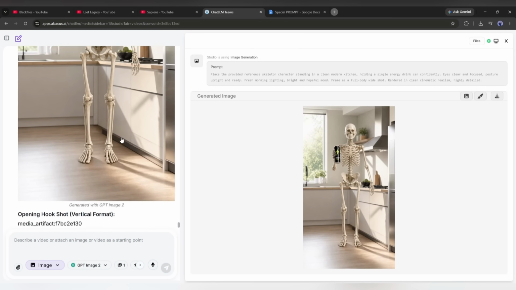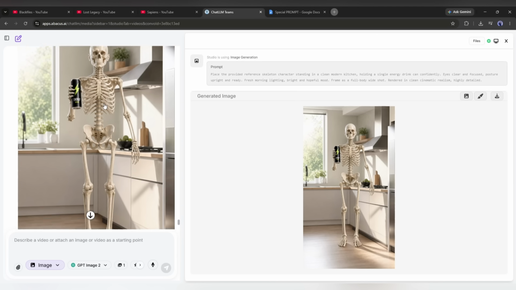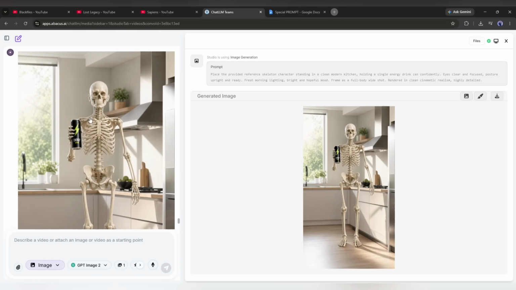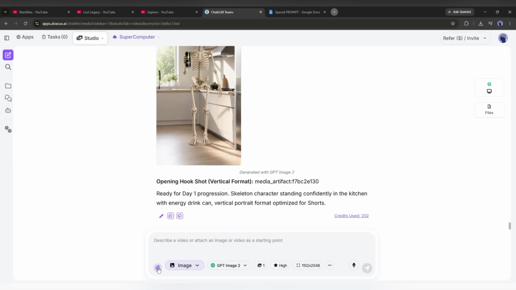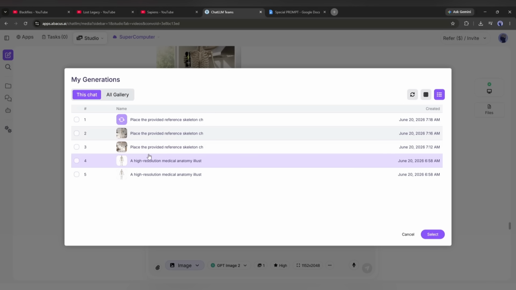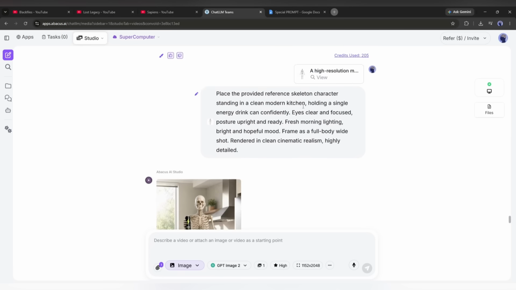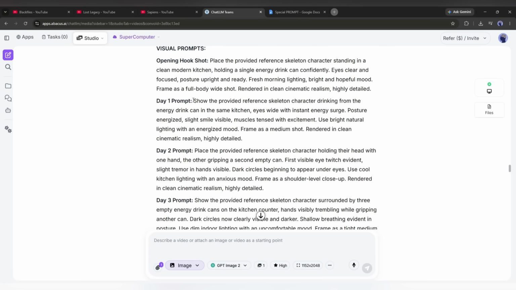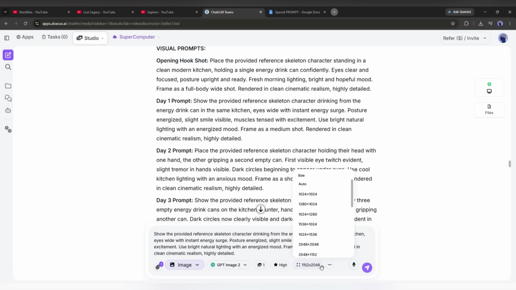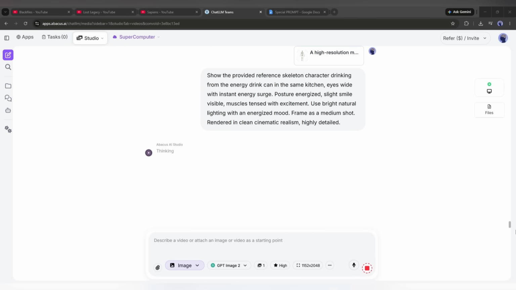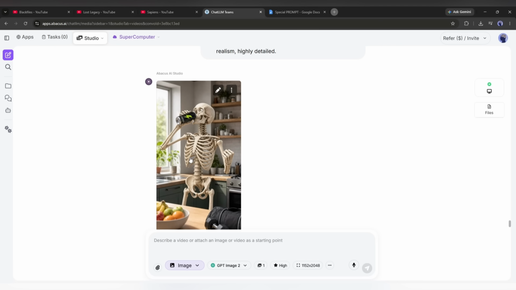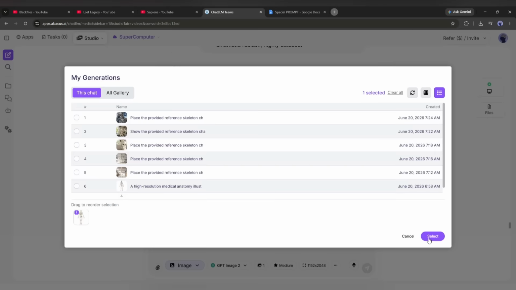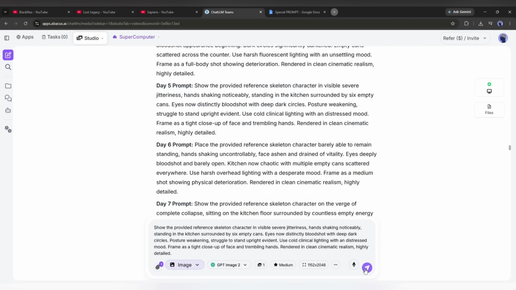And here it is. The first scene image is ready. This is a perfect image for our video. Okay, now I will move forward to the next scene image. I will add the same image as the reference image. After that, copy the second image prompt, set the settings, and then hit generate. And here it is. The image is ready, and this is perfect. Now, using the same method, create all the scene images.